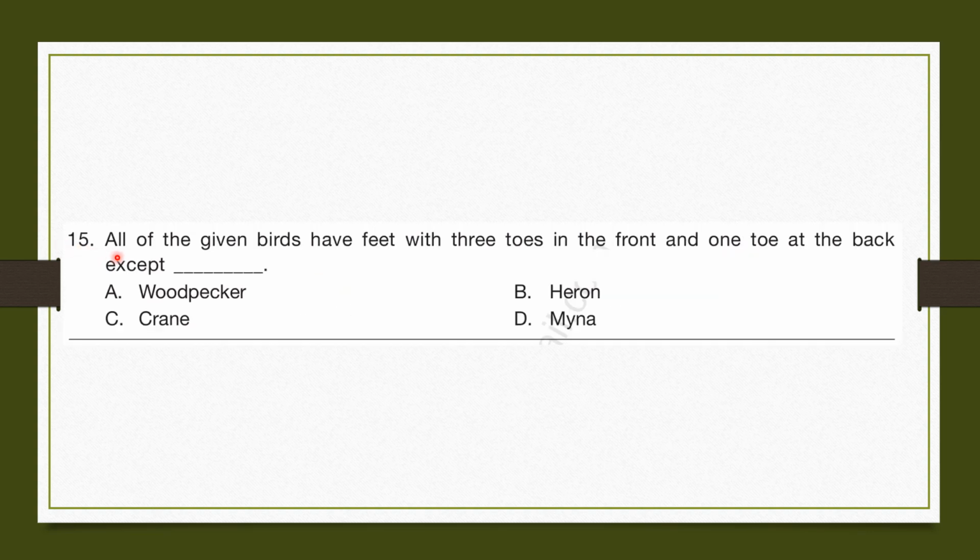Question number 15. All of the given birds have feet with 3 toes in the front and 1 toe at the back except blank. Heron has 3 toes in the front and 1 toe at the back. Woodpecker has 2 toes in the front and 2 toes in the back. Crane has 3 toes in the front and 1 toe in the back. And Myna has 3 toes in the front and 1 in the back. So woodpecker, who has 2 toes in the front and 2 toes in the back, is the correct answer.